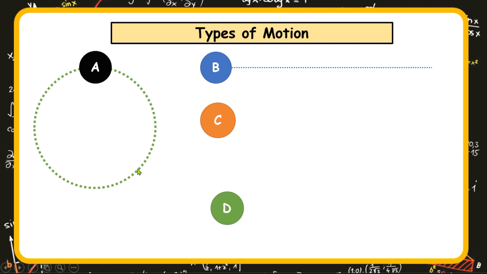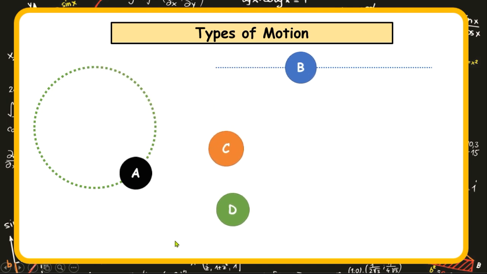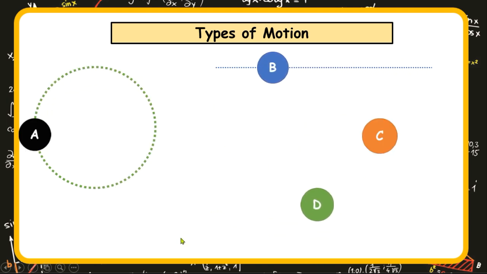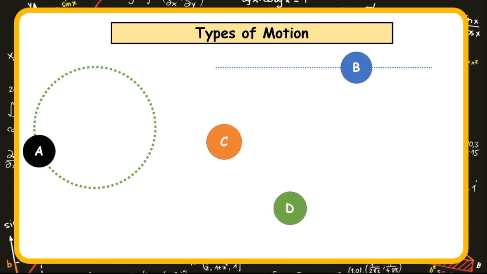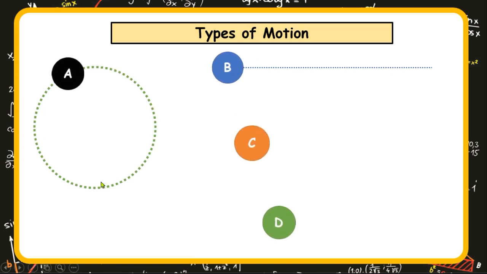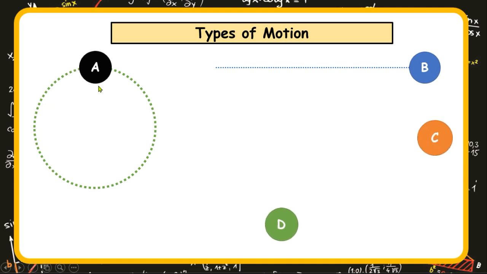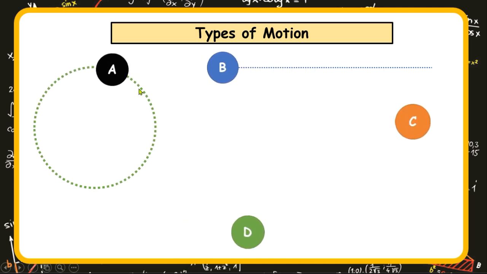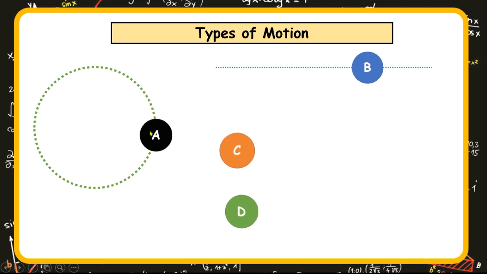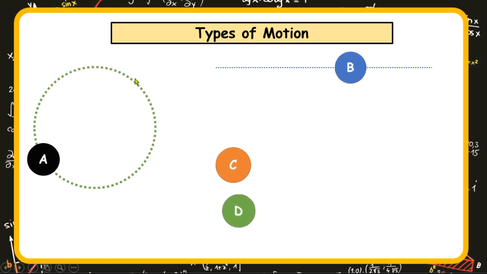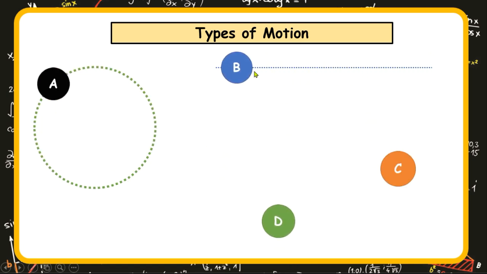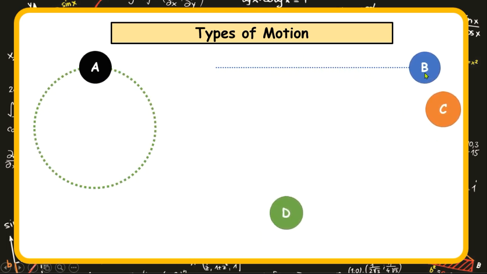You observe this ball. A, the black ball. B, the blue ball. C, the orange ball. And D, the green ball, to depict different types of motion all around us. If you look at ball A, the ball seems to be on a circular path. Ball B is being translated on a straight course.